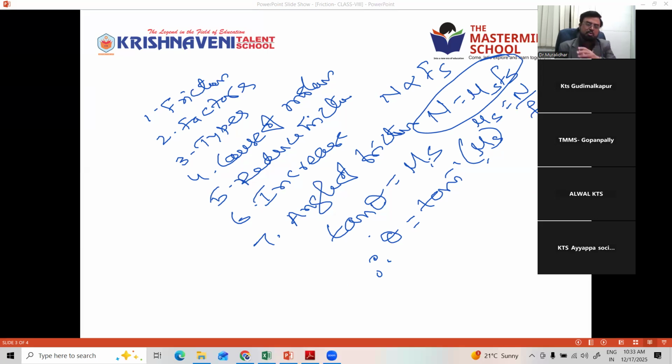Like that, we discussed the coefficient of static friction, the coefficient of rolling friction, and the coefficient of kinetic friction. The coefficient of static friction is more than kinetic friction, which is more than rolling friction, because friction reduces when a body starts moving, either sliding or rolling. So these are all the topics of friction we discussed so far.